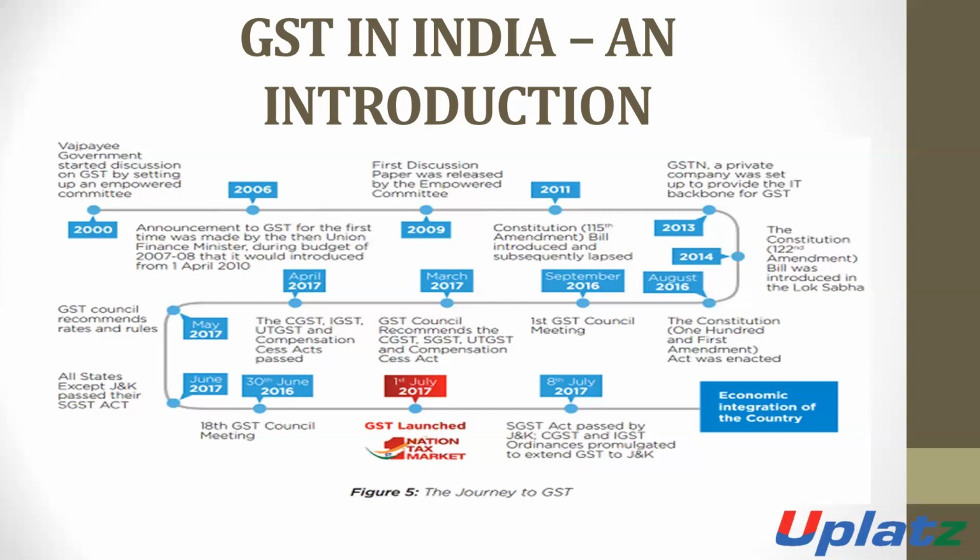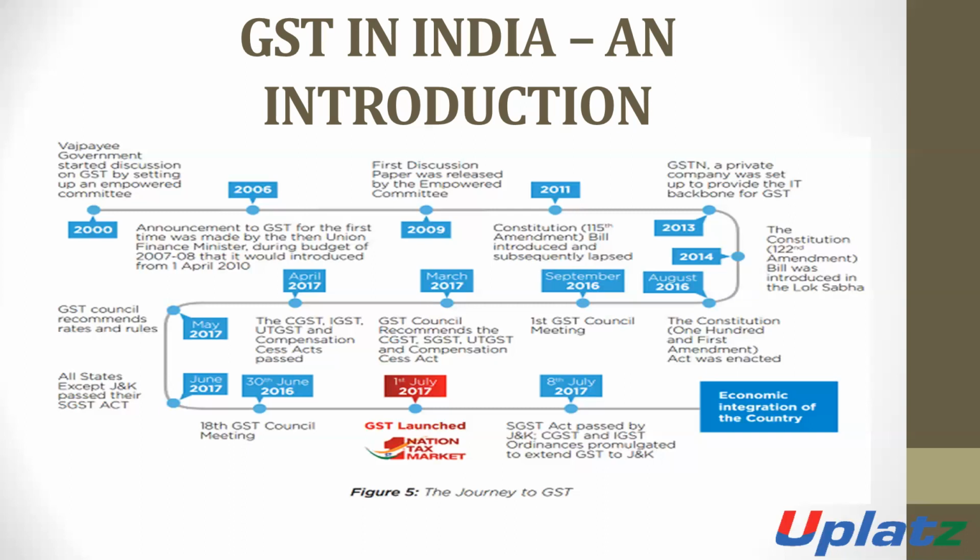In June 2017, all states passed the SGST Act except Jammu and Kashmir, and Jammu and Kashmir passed theirs on 8th July 2017, and the IGST ordinance was promulgated to extend GST to J and K. So from 2017, the provisions of GST are applicable.